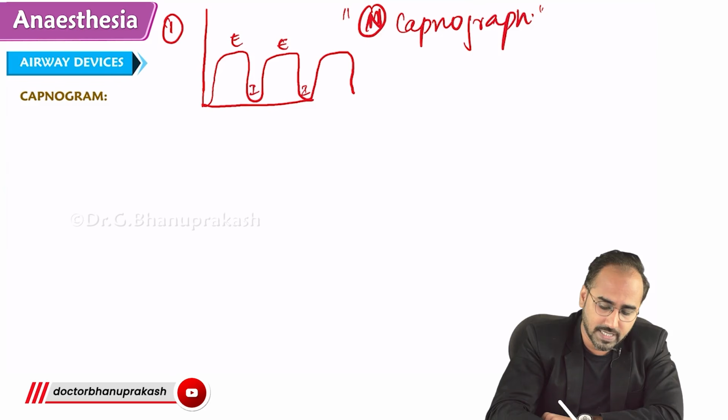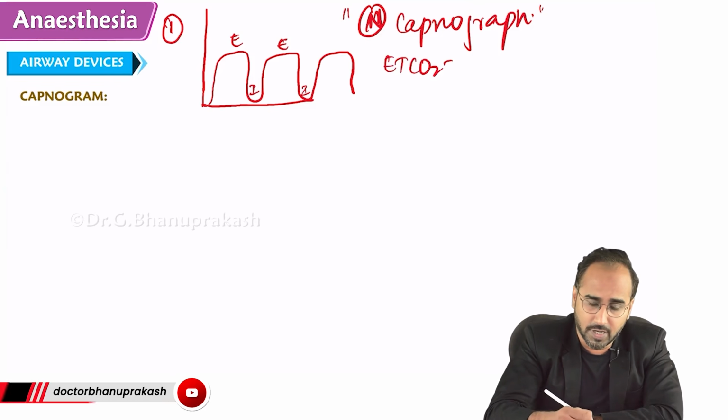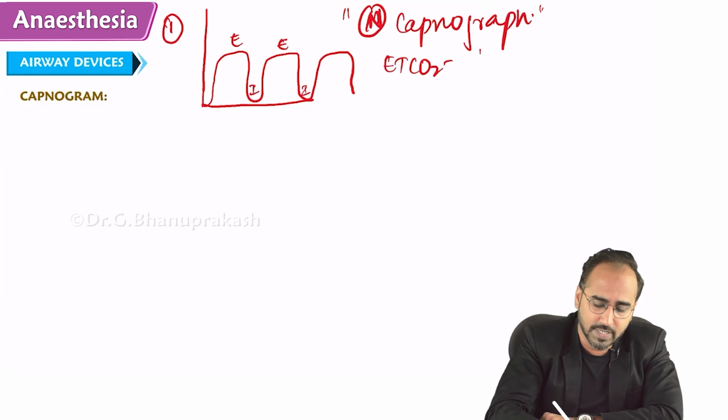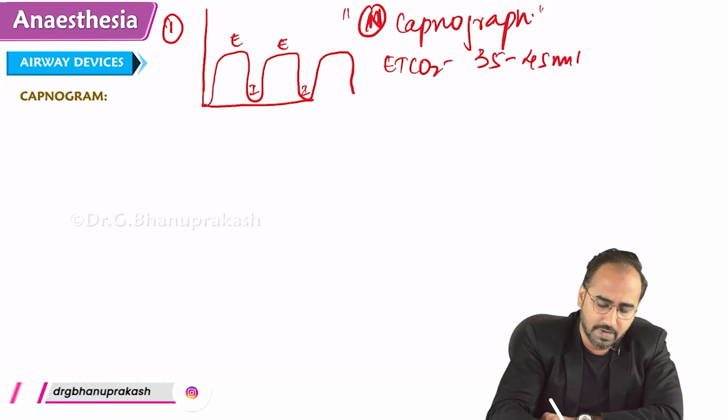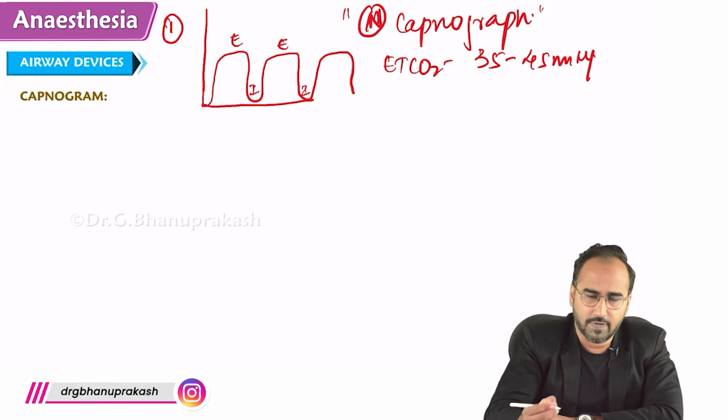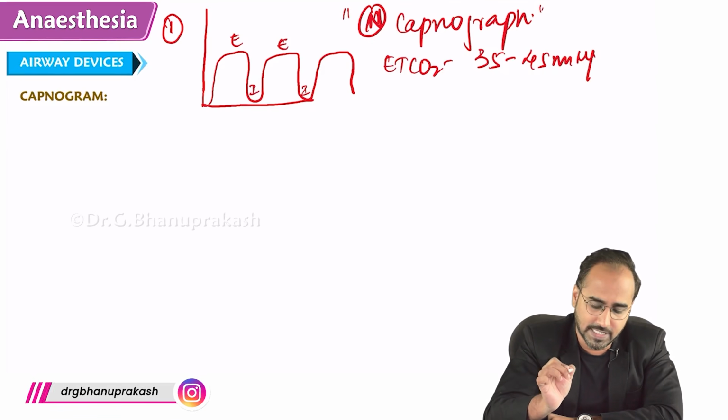Right? What is the EtCO2 value? EtCO2 is end-tidal carbon dioxide. The normal capnograph EtCO2 value is between 35 to 45 mm of Hg. When you are in the trachea, you will get this capnograph. The EtCO2 value will be 35 to 45 mm of Hg.